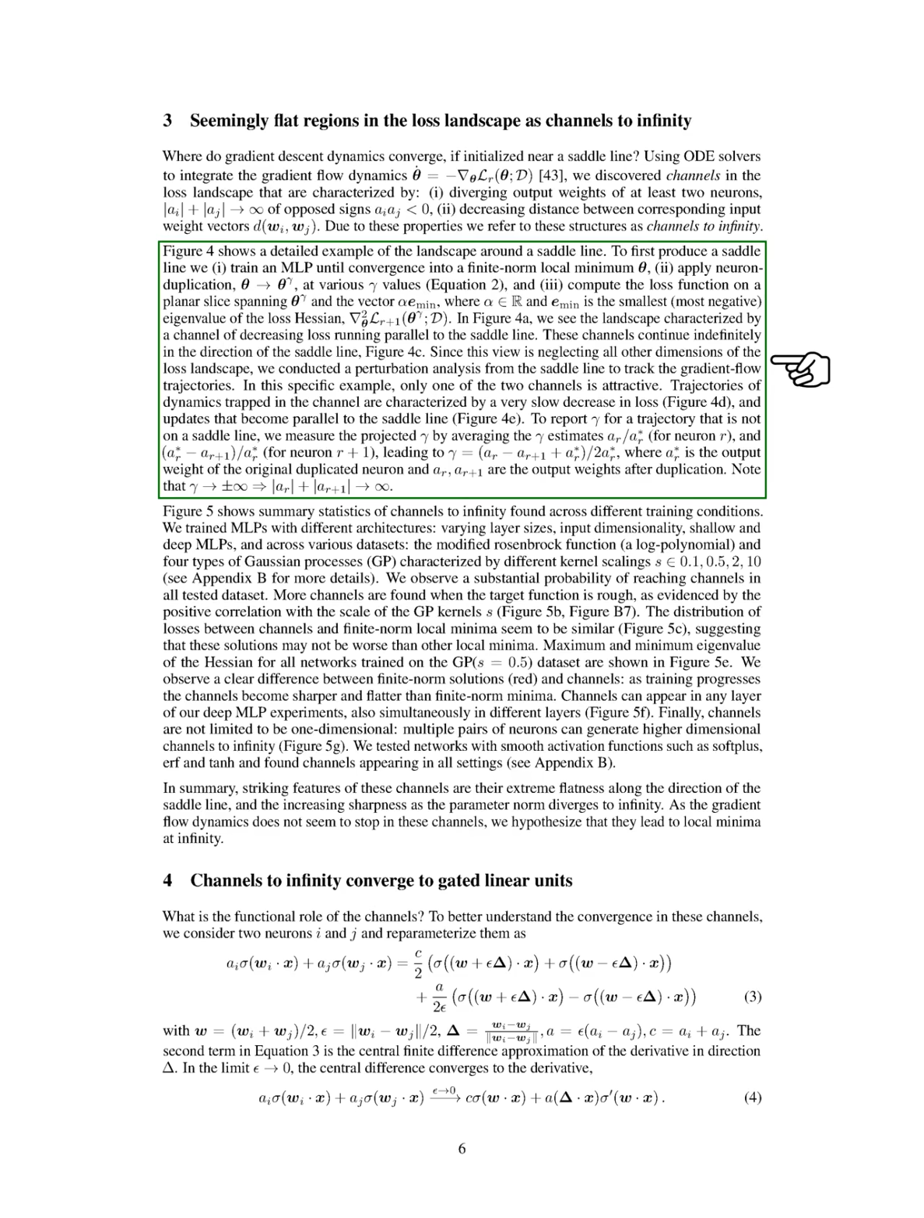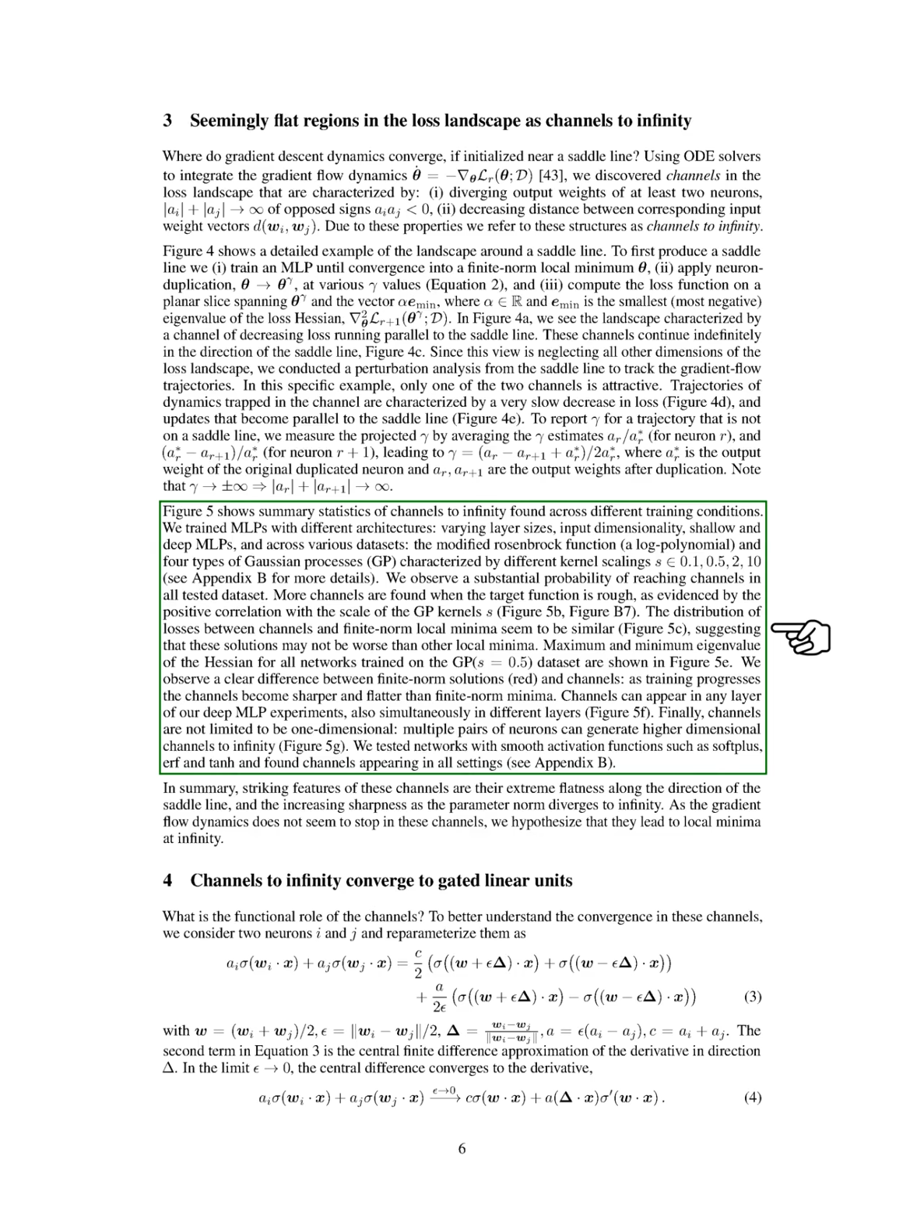Through our perturbation analysis, we tracked the gradient flow trajectories and found that only one of the channels was attractive, leading to slow loss reduction. We also calculated a parameter that indicates whether a trajectory is on a saddle line. We conducted experiments with various network architectures and datasets, finding a high probability of encountering channels in all cases.